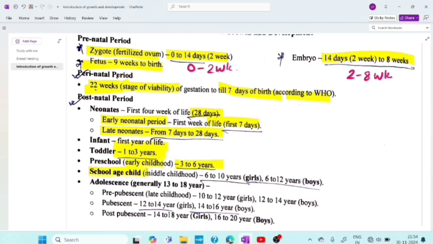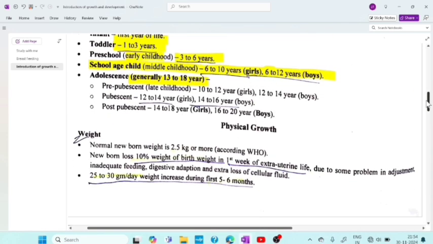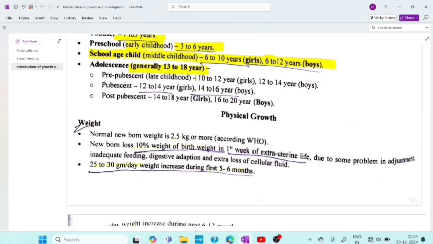Then school age child, which is 6 to 10 years for girls and 6 to 12 years for boys. That is also called middle childhood. Okay, now adolescence. Generally it is 13 to 18 years. Then it is also classified in 3 stages. So we will see, that is pre-pubescent, late childhood, 10 to 12 years for girls and 12 to 14 years for boys. Pubescent, that is 12 to 14 years for girls, and 14 to 16 years for boys. Post-pubescent, that is 14 to 18 years for girls and 16 to 20 years for boys. So better if you remember only in general condition, that is 13 to 18 years. That is also enough, I guess.